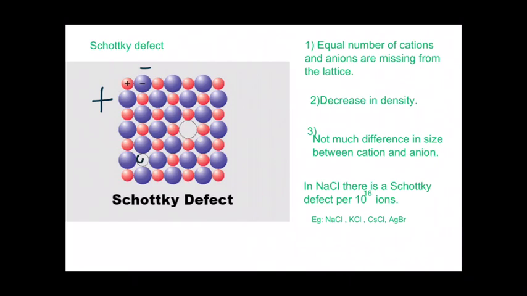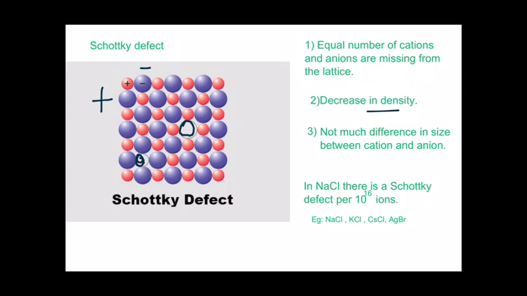There is a vacant space in the cation site and a vacant space in the anion site, one each. So this is known as Schottky defect. Equal numbers of anions and cations will be missing from the crystal lattice. As cations and anions are missing, it leads to a decrease in density.